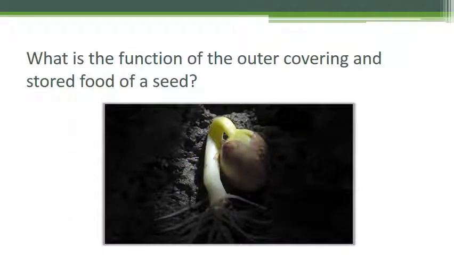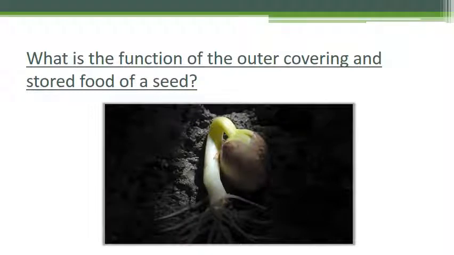Now there is a question: what is the function of the outer covering and stored food of a seed? So seed coat provides protection, and the purpose of seed coat is to protect seed from physical, temperature related or water damage. The seed coat also ensures that the plant seed remain in the state of dormancy until conditions are right for plant embryo to germinate. And secondly, stored food is used for support embryo during seed germination, and stored food is in the form of fats, carbohydrates, and proteins.